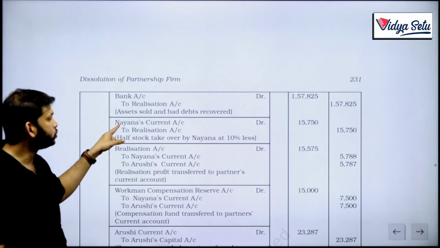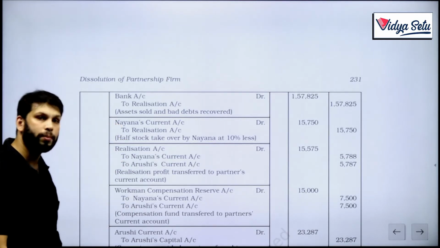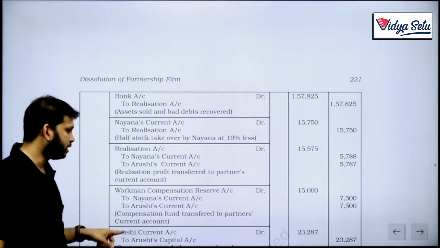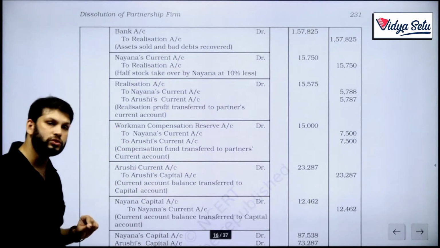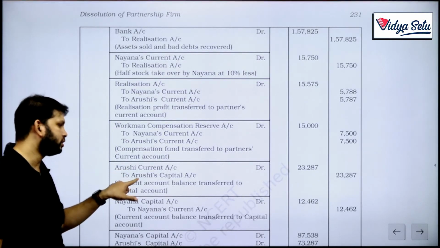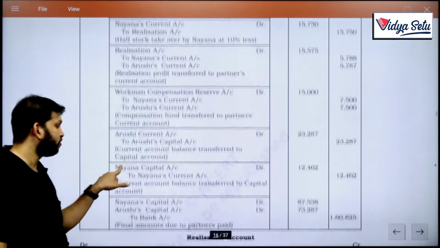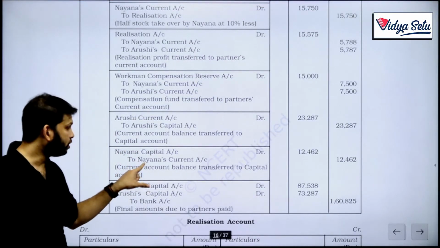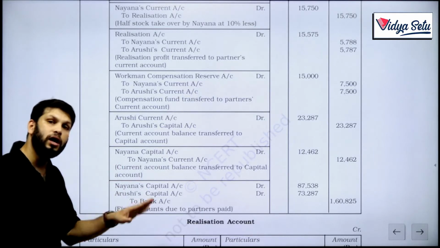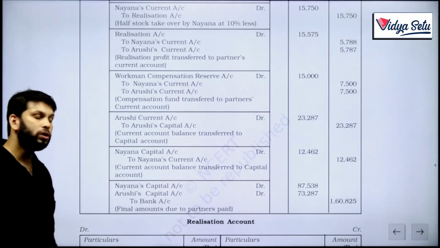Then whatever we are supposed to get from Nana is getting debited from our current account. Whatever is the profit is transferred to both the partners' current accounts. Workman compensation is transferred to the current account. Then whatever is the balance in Arushi's current account is transferred to Arushi's capital account. Whatever balance in Nana's current account is transferred to Nana's capital account. And finally, the capitals are settled by paying them through bank.